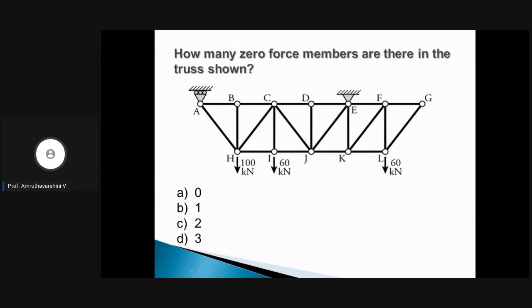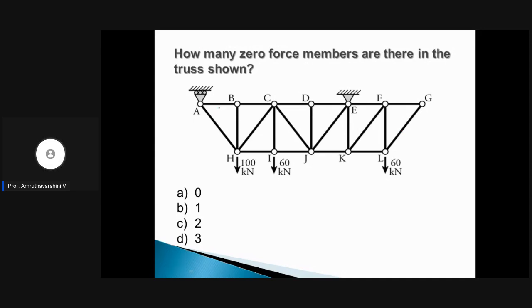Now I want you to answer how many zero force members are there in the truss shown. So this truss has n number of members, right? How many members are there? 1, 2, 3, 4, 5, 6, 7, 8, 9, 10, 11, 12, 13, 14, 15, 16, 17, 18, 19, 20, 21 members. Out of these 21 members, how many member forces are zero?